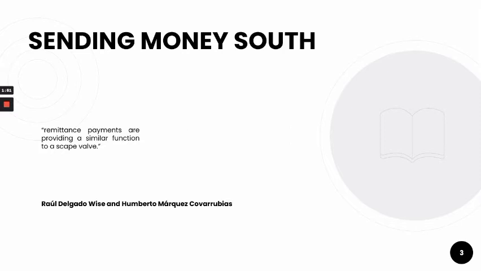Others are less optimistic about the benefits of remittance payments. The problem with such reliance upon remittances, say Wise and Covarrubias, is that it is in reality a provision of the idea of development that offers no prospects for the future. Poverty is merely being relieved through remittances, with the support of governments and international agencies, rather than fundamentally addressing poverty through economic development policies.